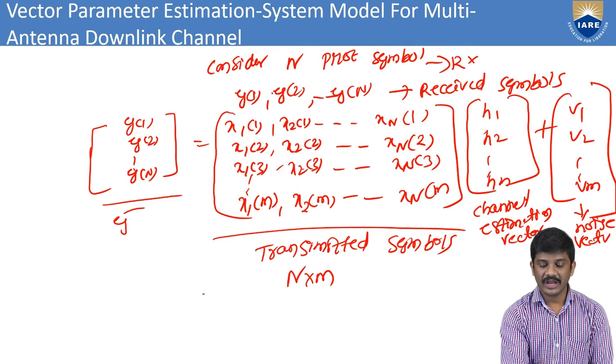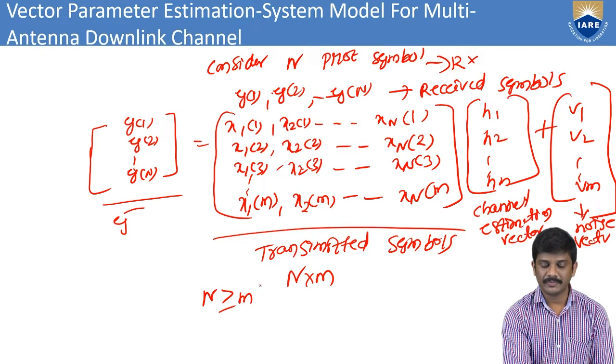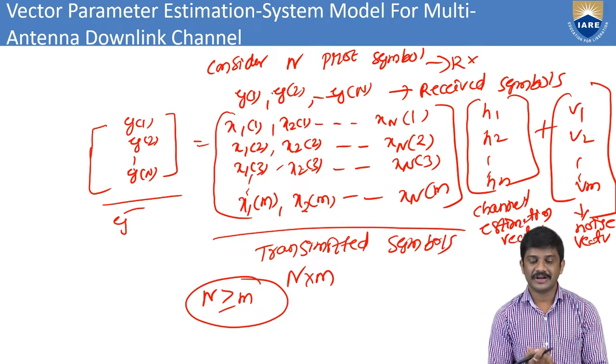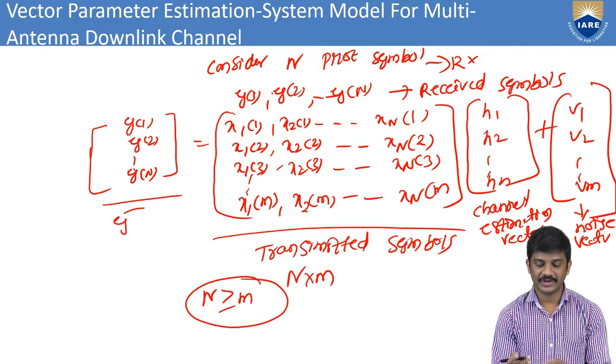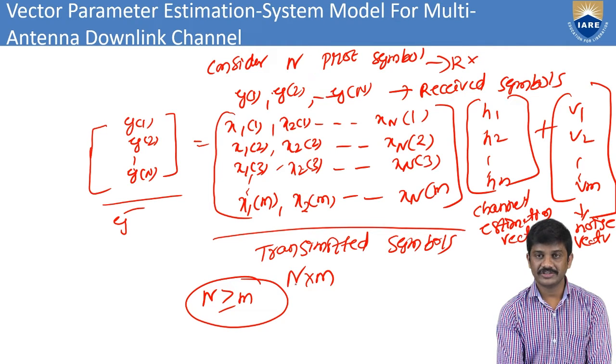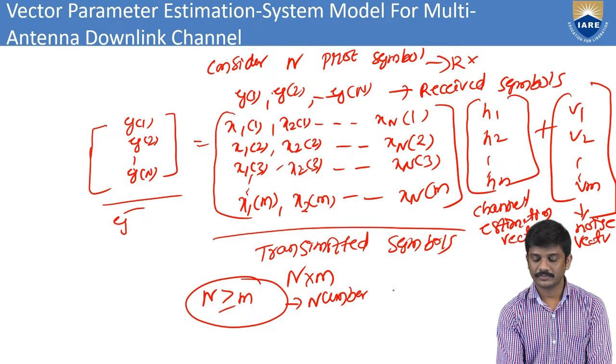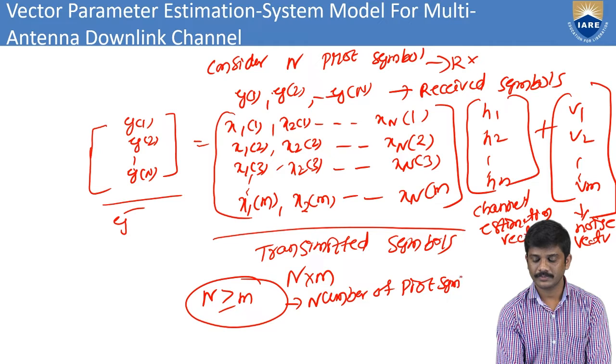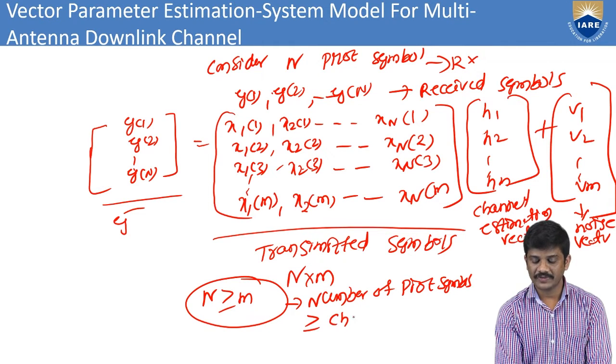Here we have the condition n greater than or equal to m, which means the number of pilot symbols is greater than or equal to the number of channel coefficients. Here this is the number of pilot symbols. Pilot symbols must be greater than or equal to the channel coefficients.